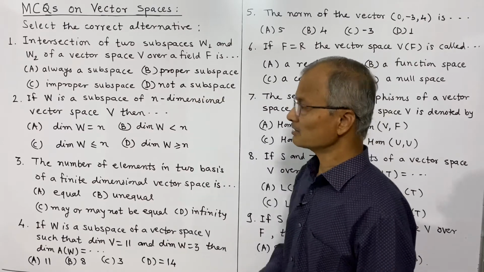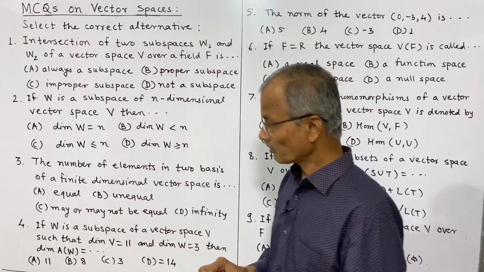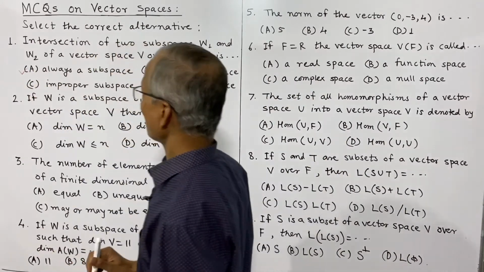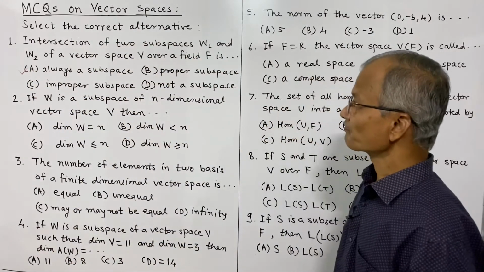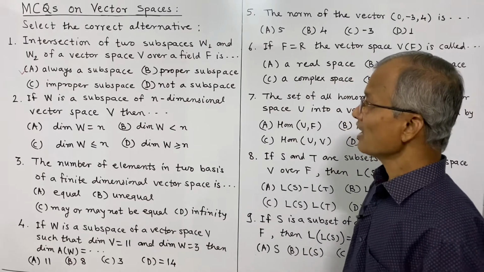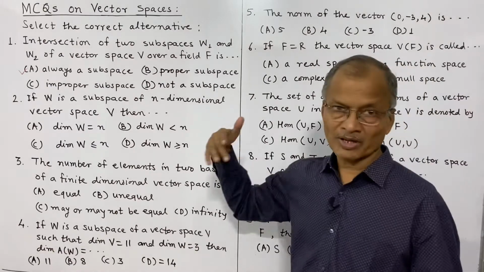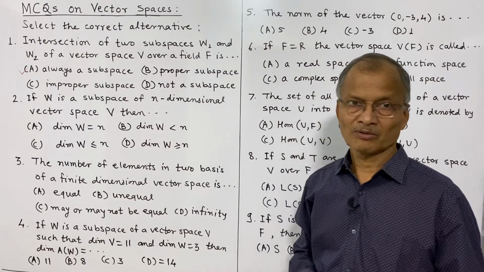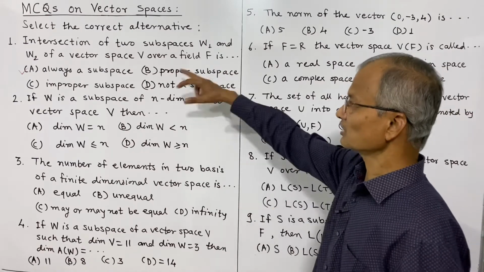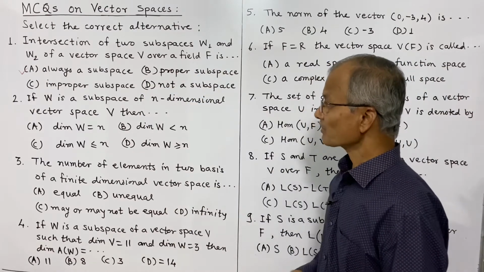It is necessarily a subspace, and therefore the correct alternative is always a subspace. The union may not be a subspace. Union is not necessarily a subspace, but intersection is always a subspace.